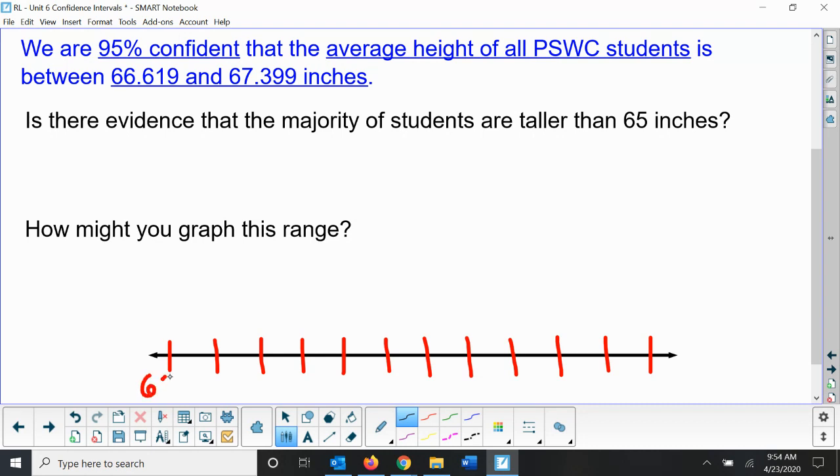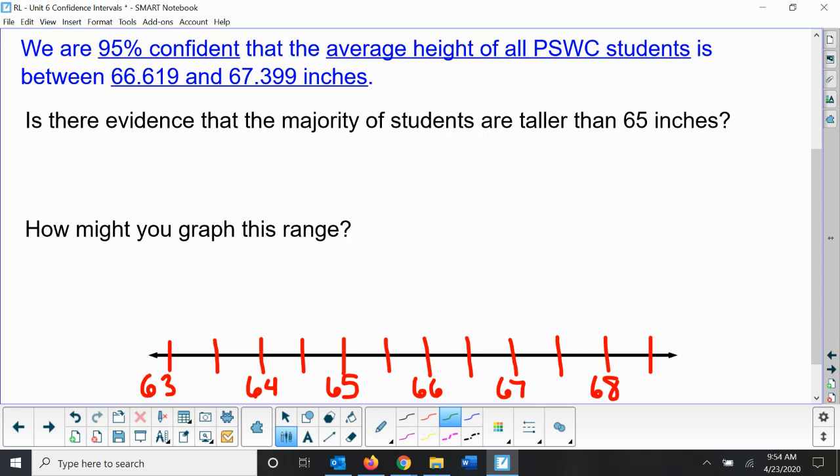And so let's see. All right, so I've got my number line here. You always want to make sure that your number line includes all the numbers that you're looking at here. So I made sure it included the 65 in my question, but it also will work for my confidence interval as well. So I'm going to go ahead and graph this confidence interval.